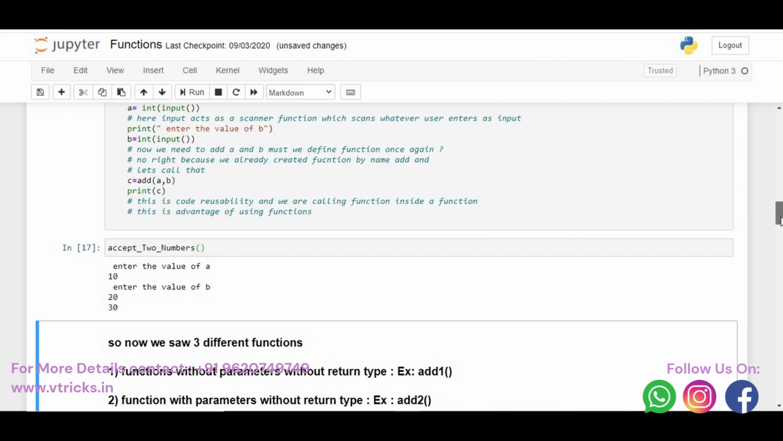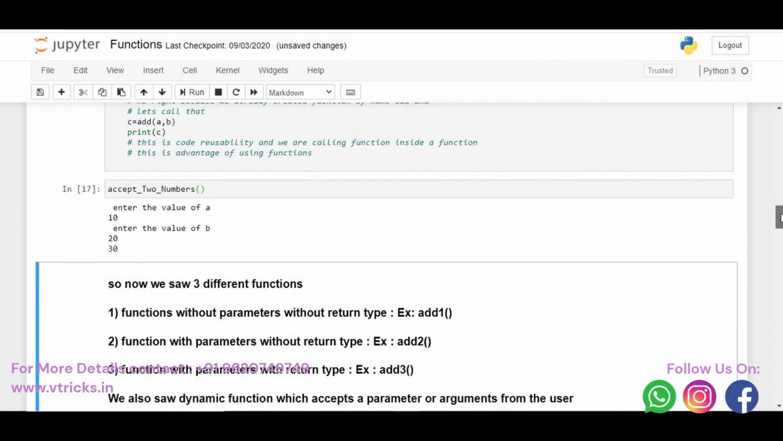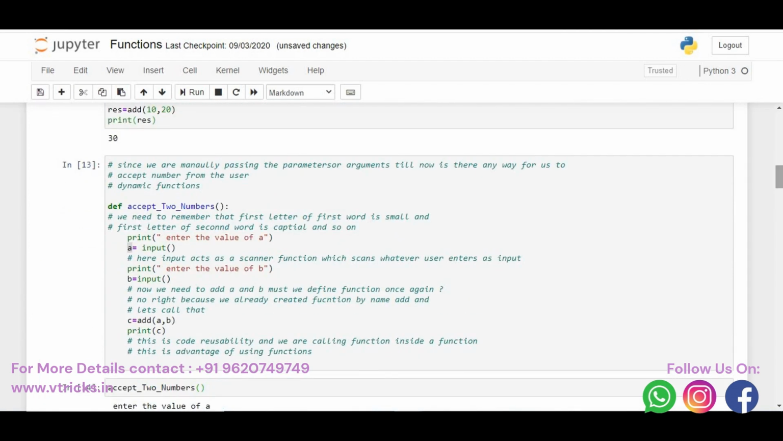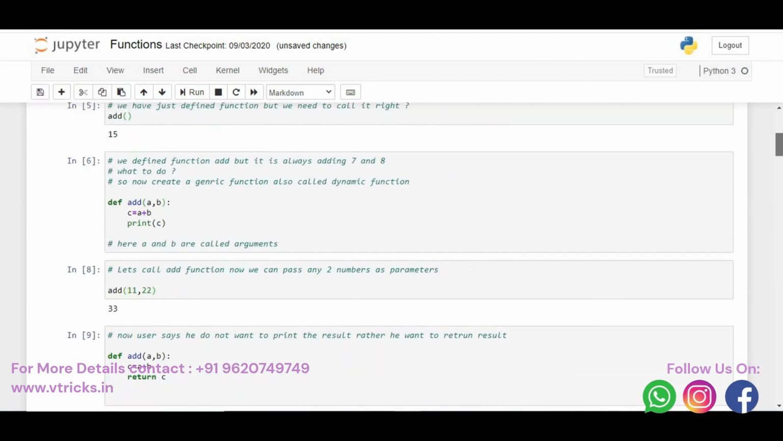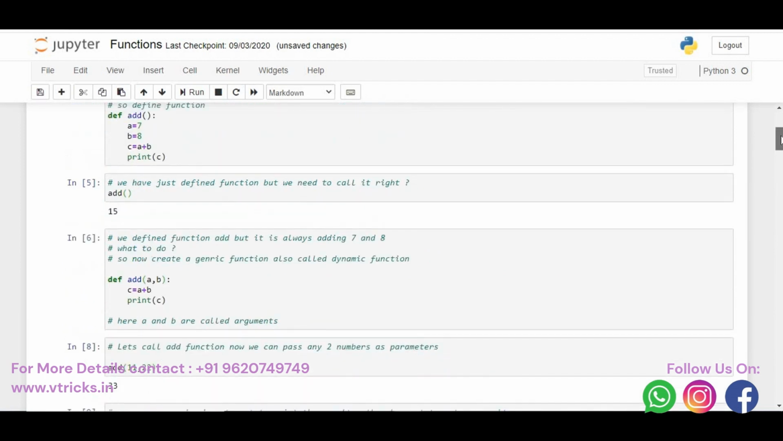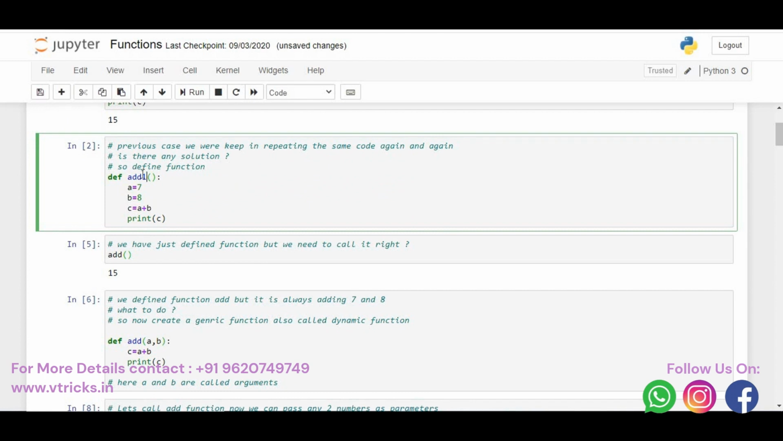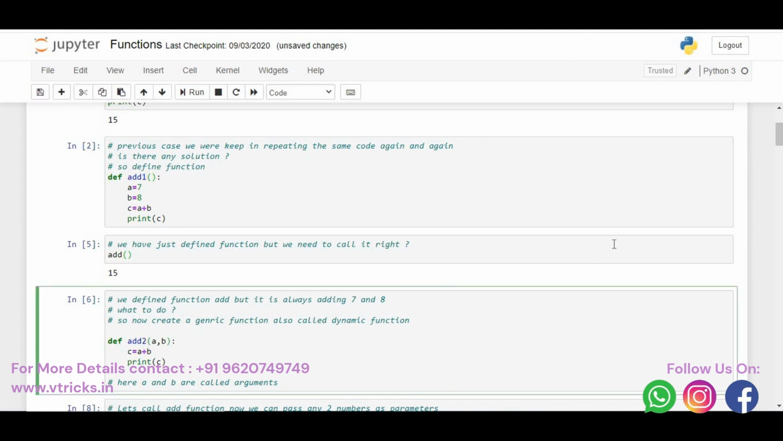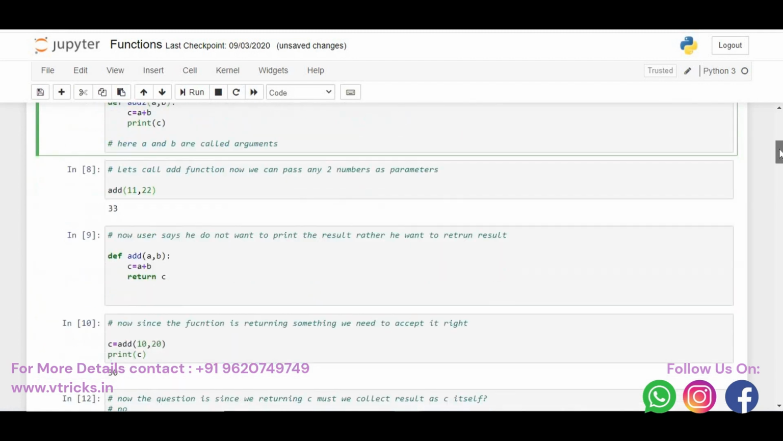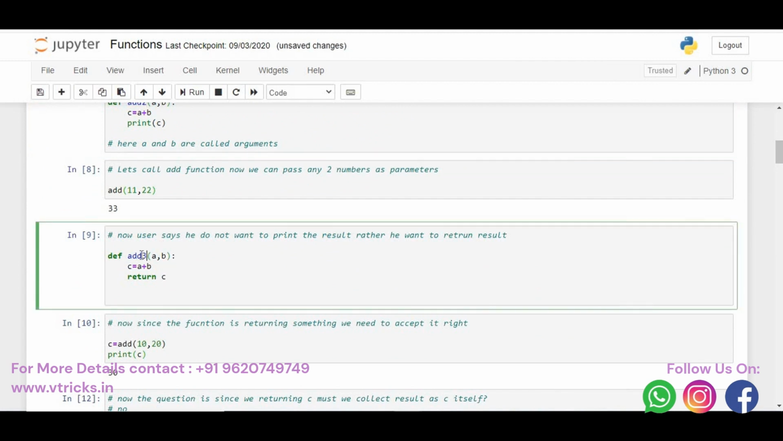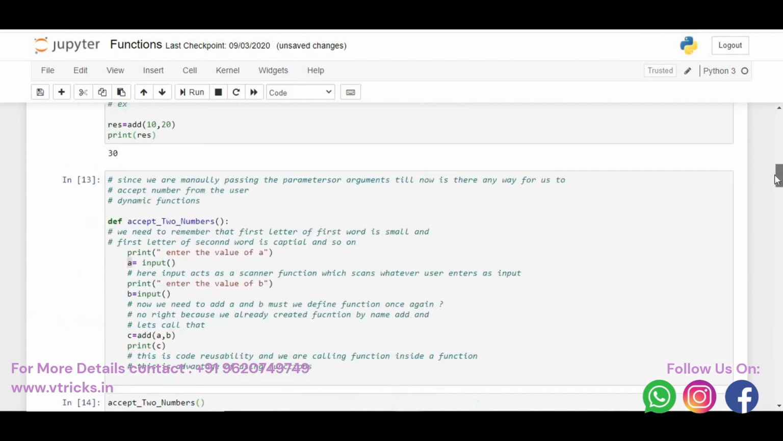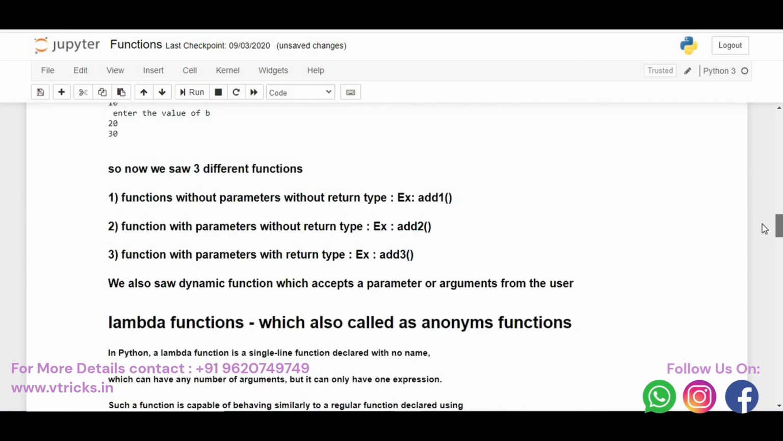Okay, so now we saw three different functions: function with parameters, without return type. The first case we saw, I'll just name it as add one. Here the function does not have any return type and does not have any arguments. I'll just say def add one. It is not accepting any parameters, and not giving any return type also. Now we have add 2, which is accepting some arguments and not returning anything. Similarly, I have add 3, which is accepting 2 parameters and returning a value. So these are 3 different ways in which we can call functions.